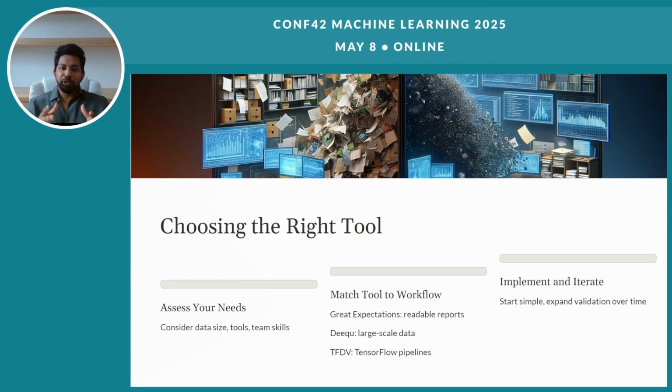So, choosing the right tool: use Great Expectations for flexible rules and also clear reports. Use Deequ if your data is big or always changing; this is the best tool to use. And if you are using TensorFlow, then you should definitely use TensorFlow Data Validation. It is a perfect fit when you are using TensorFlow.